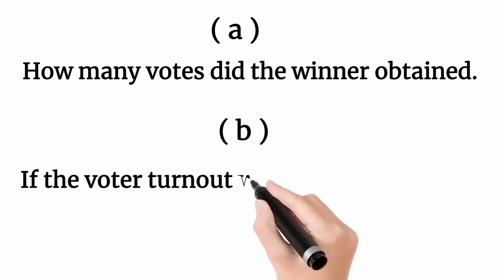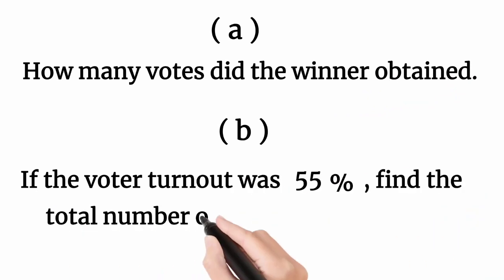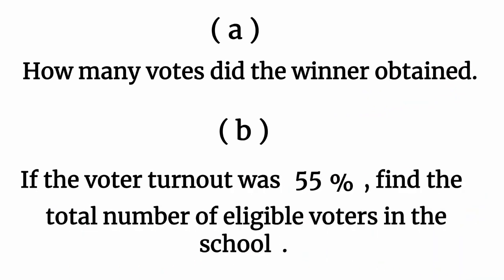How many votes did the winner obtain? B: If the voter turnout was 55%, find the total number of eligible voters in the school.